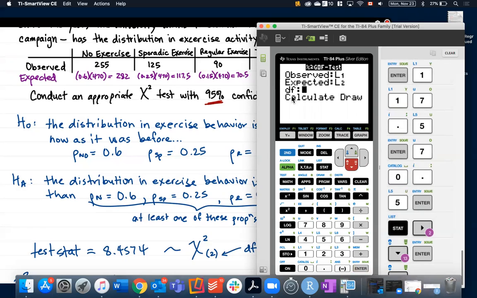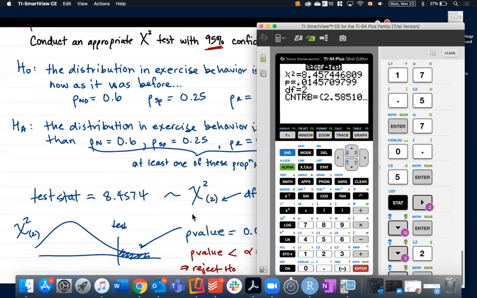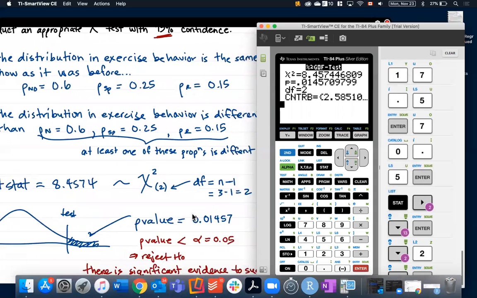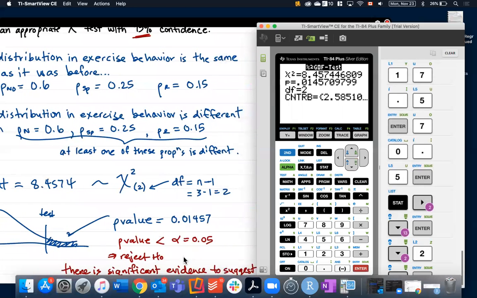And then you actually have to tell it the degrees of freedom. So remember, the degrees of freedom is the number of categories minus 1. So in this case, there are 3 categories minus 1, which means my degrees of freedom is 2. And then we'll press calculate. Okay. And it gives me my test statistic. So that's the same thing that I got before in R. It follows a chi-square distribution with 2 degrees of freedom. We told it that. And then it's got our p-value, which is the same p-value that we got before, I think, right? 0.01457. Okay. And then again, you'd make the same conclusion.